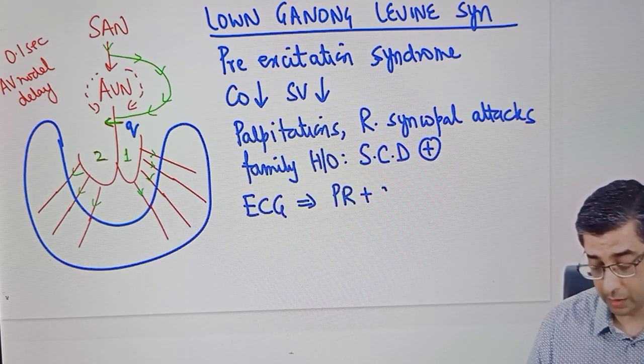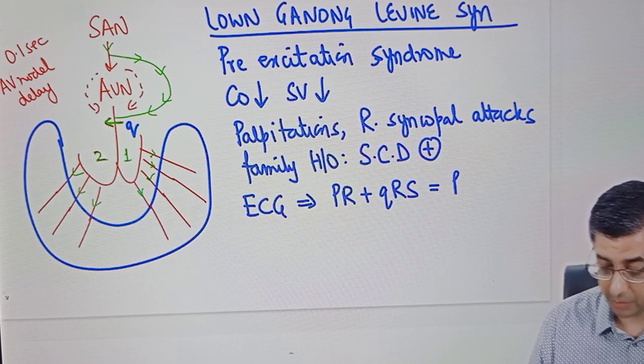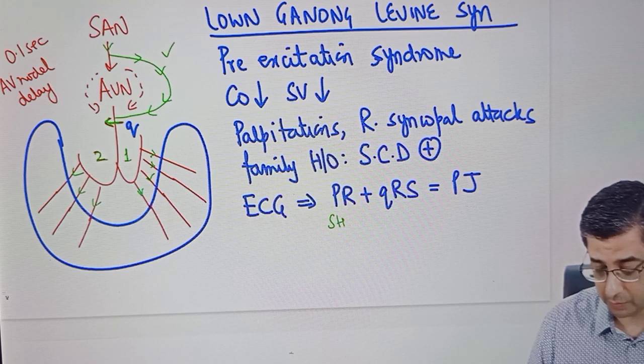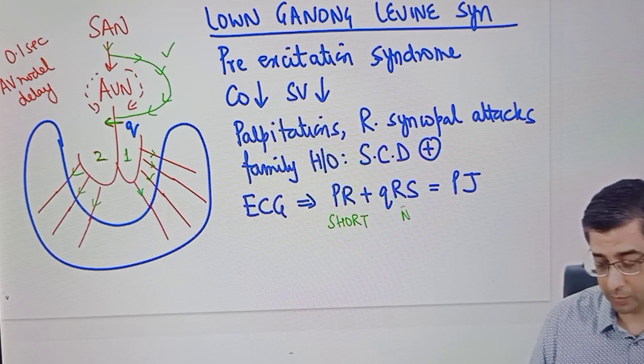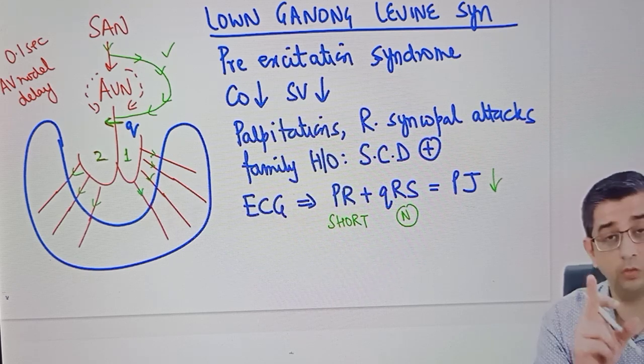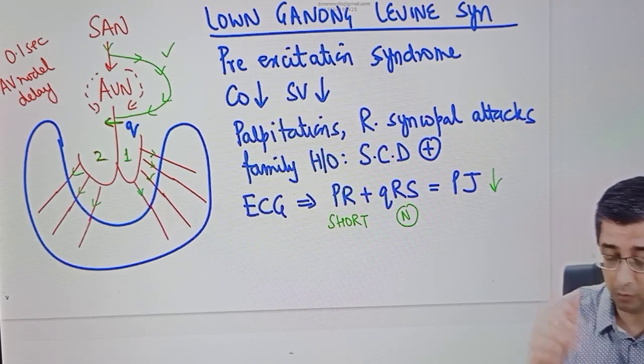I had told you, PR interval and QRS complex together make the PJ interval. In this particular case, because there is a short circuit happening in the heart, the PR interval of this patient will be shorter. But the QRS duration will be normal because the normal conduction system is being used. So what is going to happen to PJ, guys? PJ will be short. If you're listening to me carefully, you will notice in WPW the PJ was normal, but now PJ is relatively lesser.